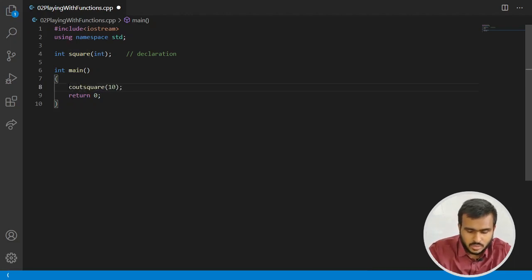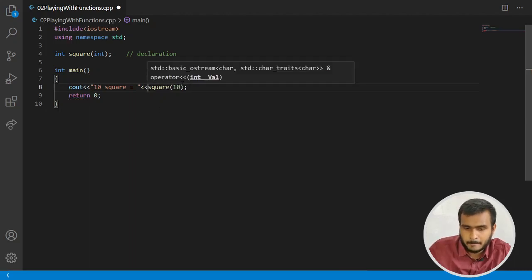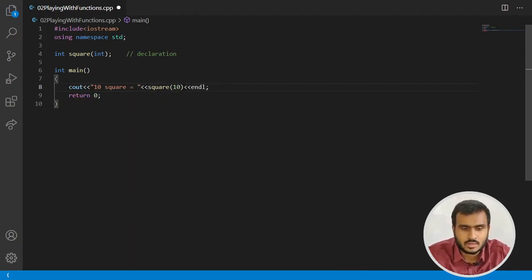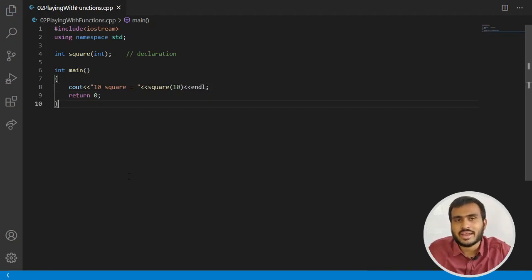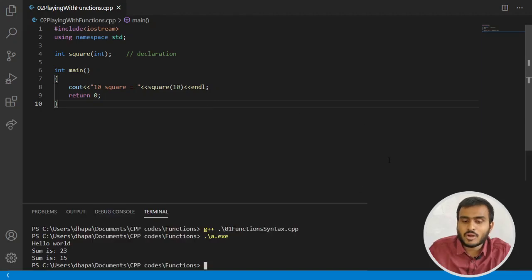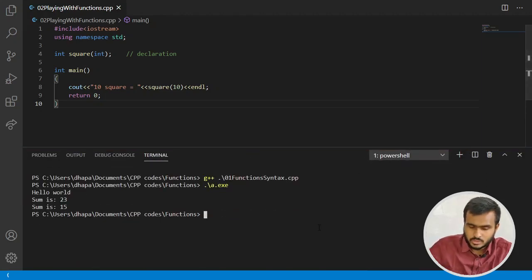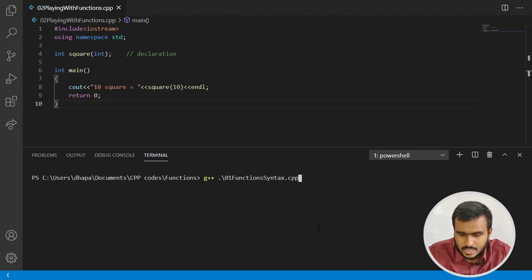Let me write cout, 10 square is equal to square of 10, followed by endl. You can see, surprisingly, the editor is not showing us any error. Editor is not saying that, oh, that function is not defined, you can't call it. So it's not showing any error. Let's see what will happen if we compile this code. So let me write clear and let's compile this code.